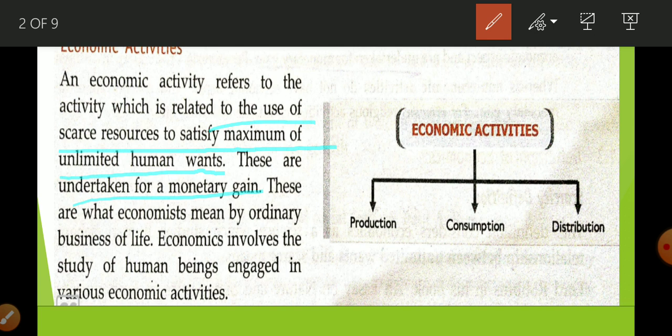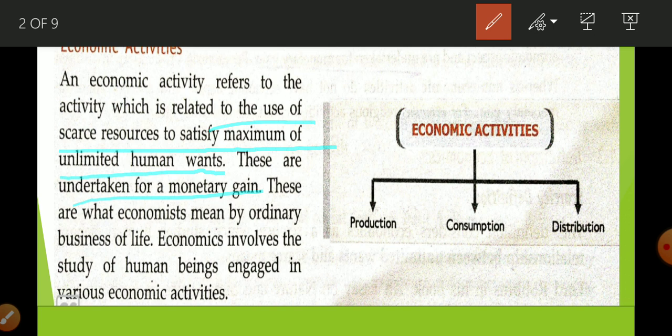That is why we have to do the work of selection, we face the economic problem, and that is why we have to take the help of the subject economics. If there were unlimited resources, there would be no economic problem and no need to study this subject. We are studying this subject because our resources are limited and they can be put into alternative uses.